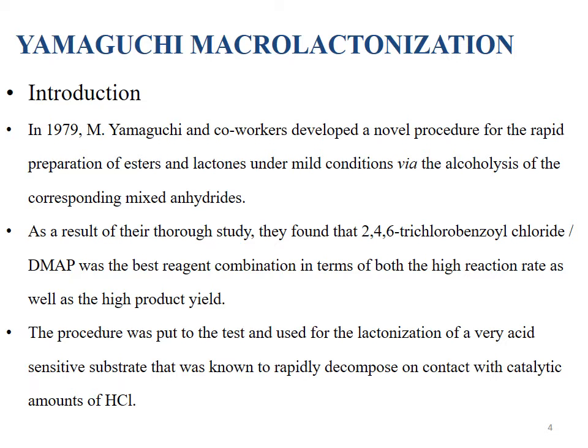The procedure was put to the test and used for lactonization of a very acid sensitive substrate that was known to rapidly decompose on contact with catalytic amounts of HCl.